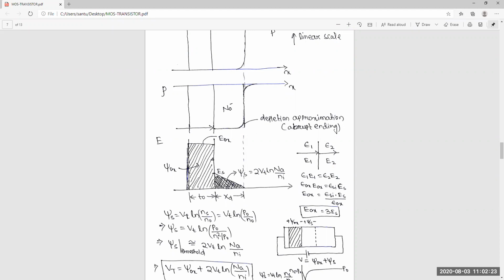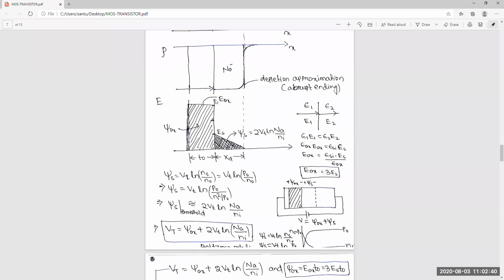And here the silicon electric field is high, and gradually it will decrease at this interface, meaning the depletion region. At the end of this depletion region, it is 0. So this part, did you understand or not?